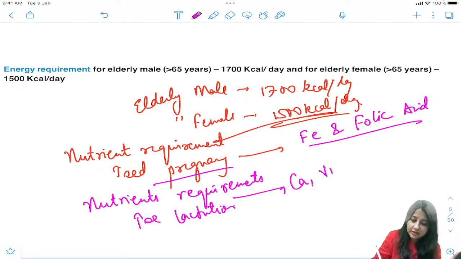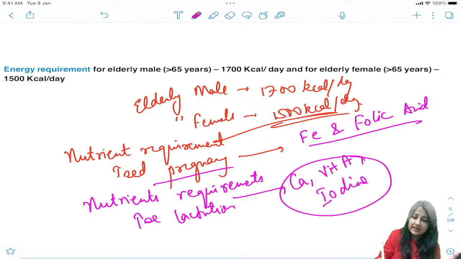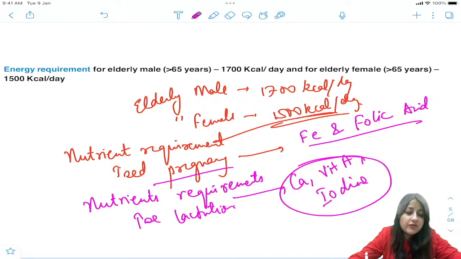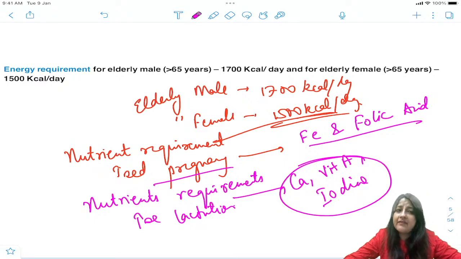Calcium, vitamin A and iodine. These are 3 golden points for the day which you should remember. ठीक है? Calcium, vitamin A and also iodine, their requirement is increased during lactation. And pregnancy में iron and folic acid.